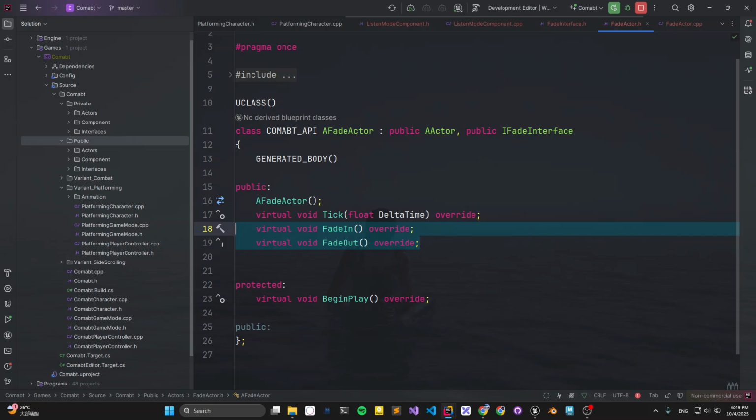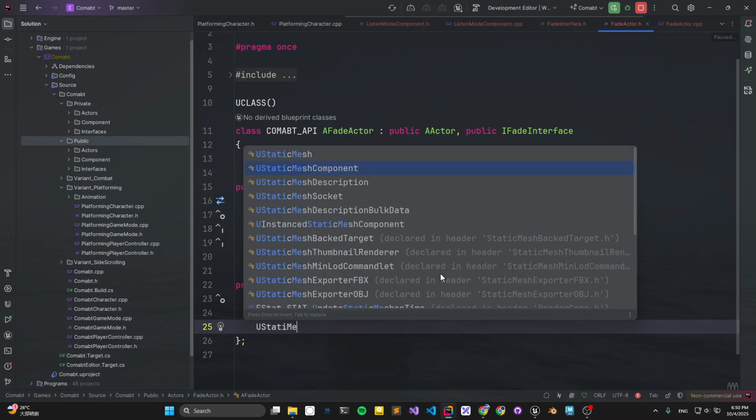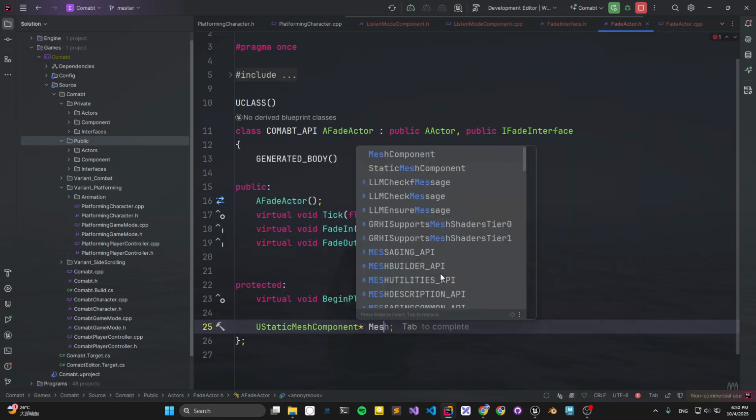So in this fade actor, we want a mask or a dynamic material that we can change. And basically it's just like that. So we create some variables in the protected section. Use static mesh component, let's call it mesh component.